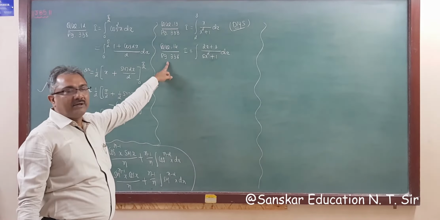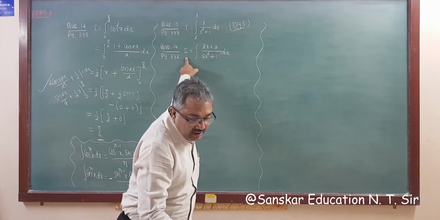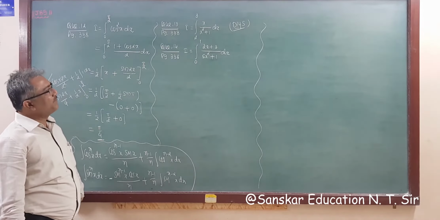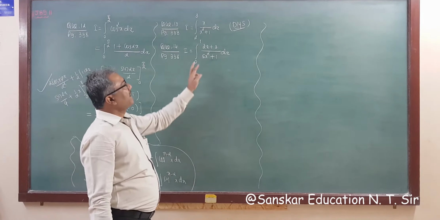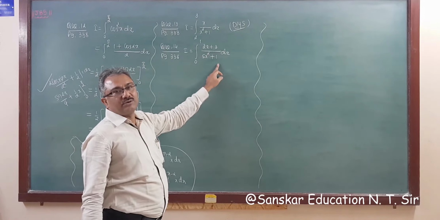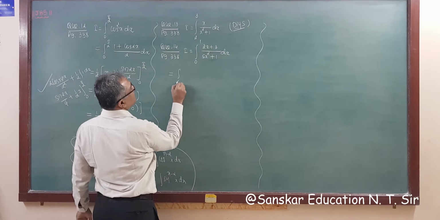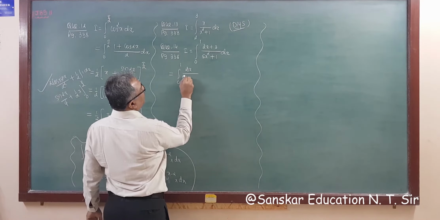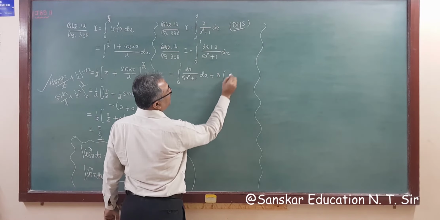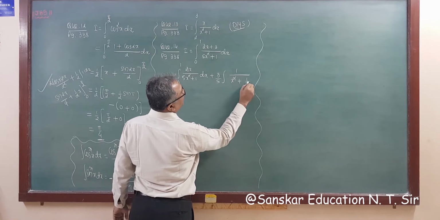Now question number 14. I is equal to, sorry, I forgot to write the limit. Question number 14, limit is 0 to 1, so the limit is 0 to 1, (2x plus 3) upon (5x square plus 1) dx. Now derivative of this is 10x, but here is 2x, and plus 3 is also there, derivative of 1 is 0. So what do we need? We need to separate it. So separating, this is 0 to 1, 2x upon 5x square plus 1 dx plus 3 common constant, also taking 5 common, so 3 by 5, so this is 1 upon x square plus 1 upon 5 dx.